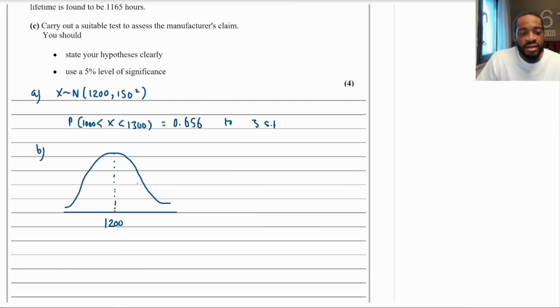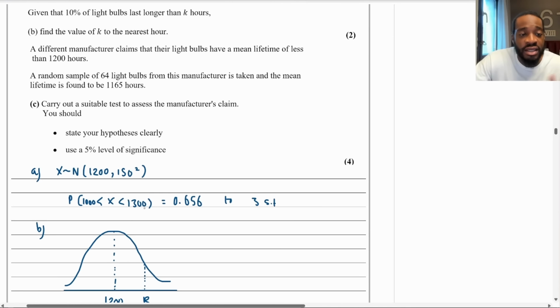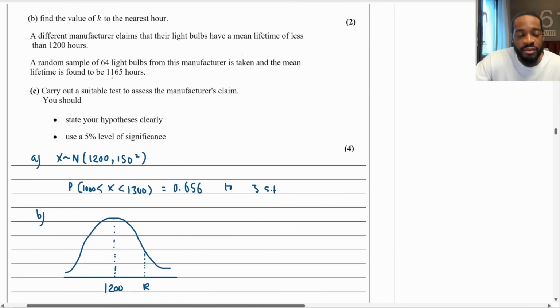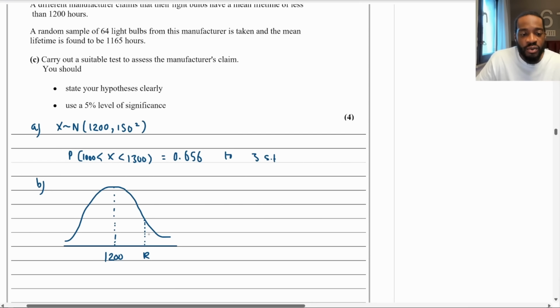And then apparently there's a value for K such that the lifetime hours is more than 10%, right? Given that 10% of light bulbs, so this is going to be 0.1 here, like that, 10% here, and then this is going to be 0.9. Okay, now let me write this here again. This is the distribution for 1200 and then 150 all squared.